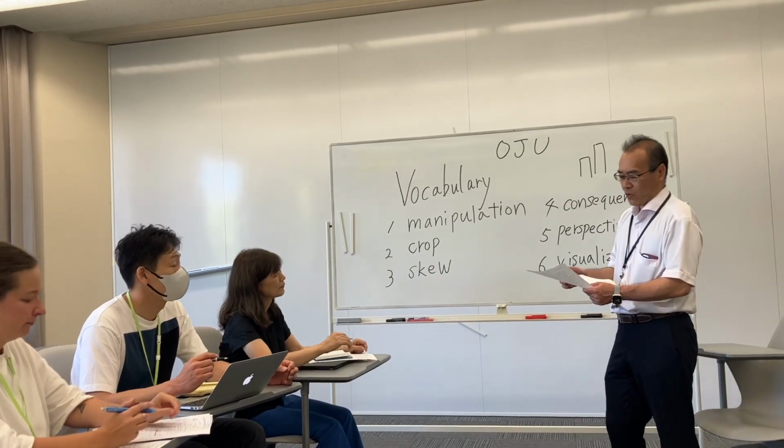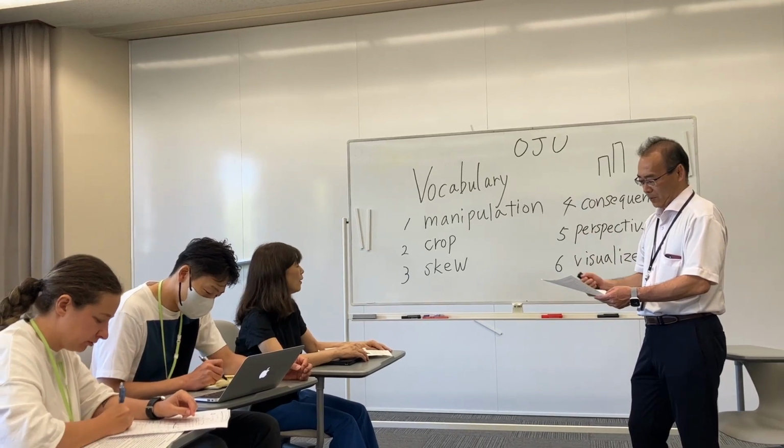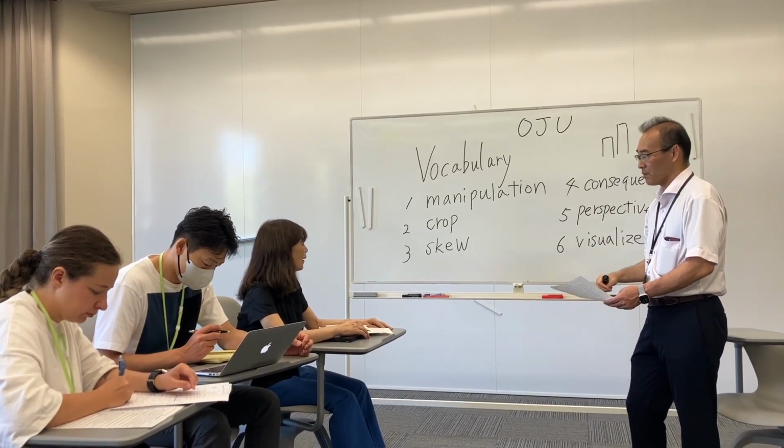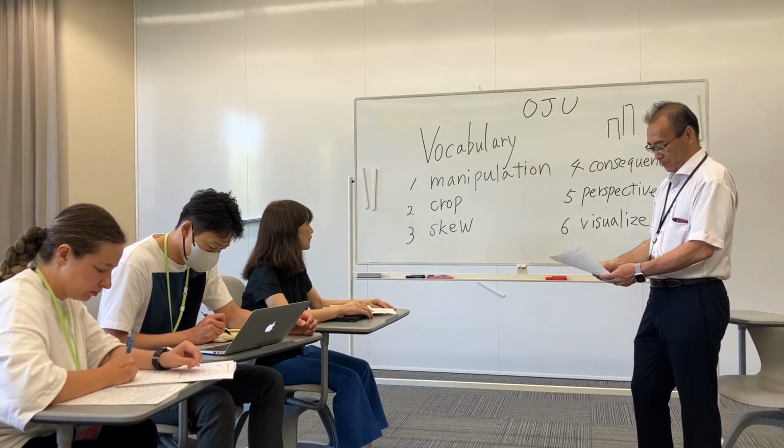Skew means 歪める, to not be straight. Not straight. That's 歪める.